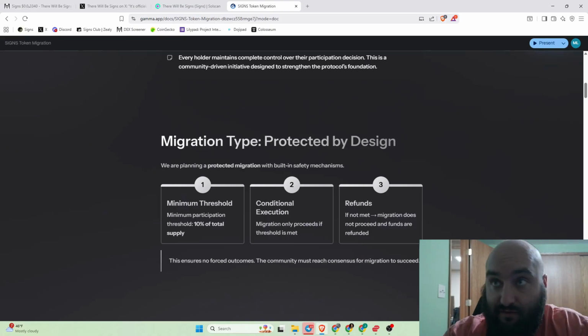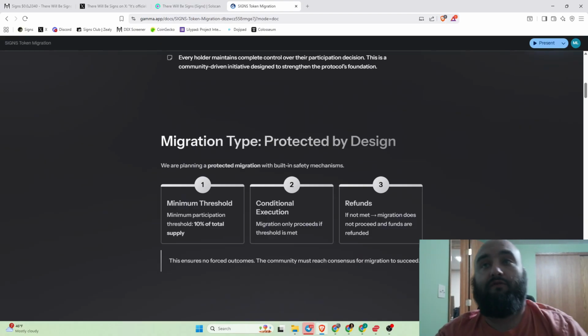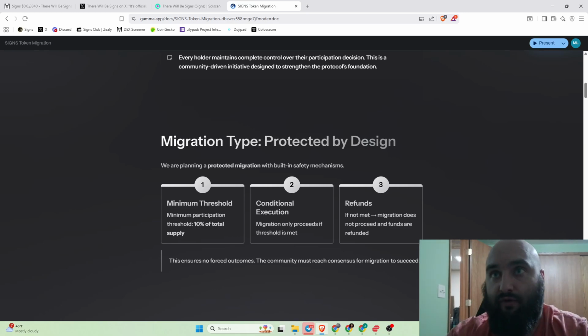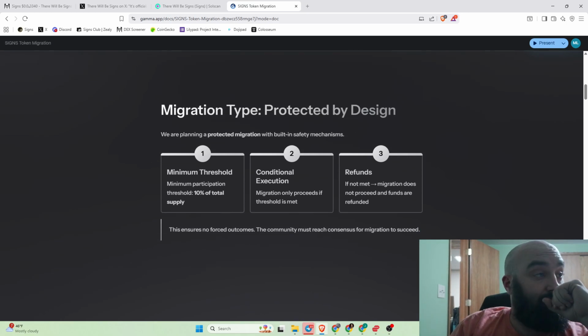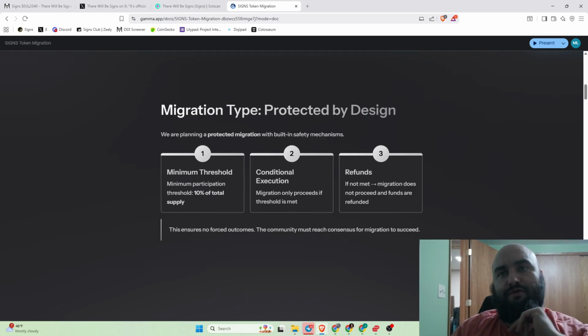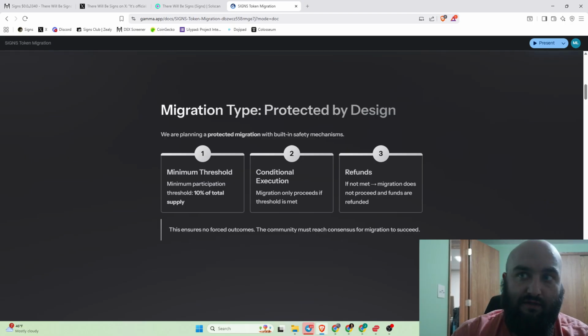But I just want to go over some of these details while I'm thinking of it, and while we got a little bit more to give out. So here's how this migration is going to go. There are two different options. There's a protected, which has a certain set of user protections, and there's unprotected. We are going to go with protected, of course.